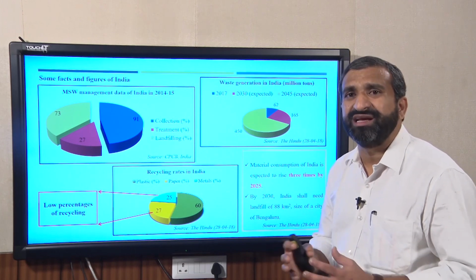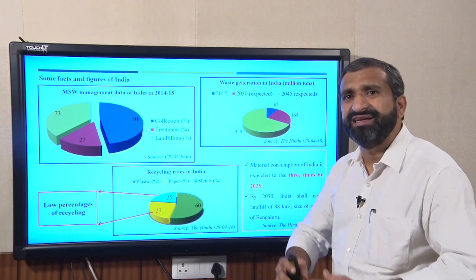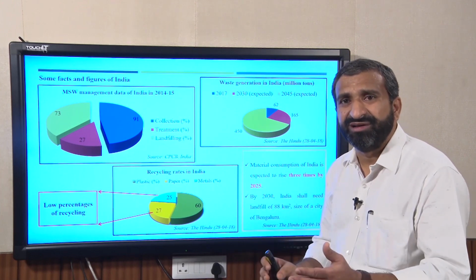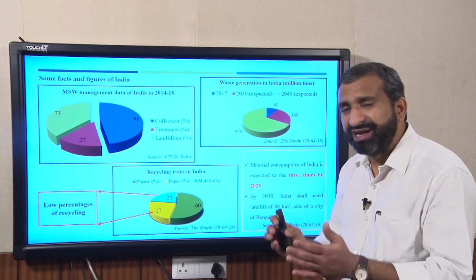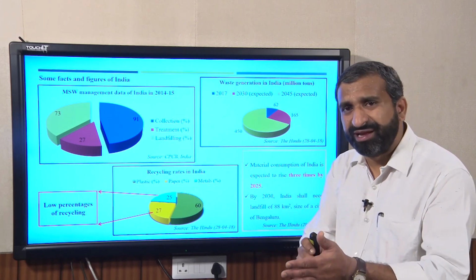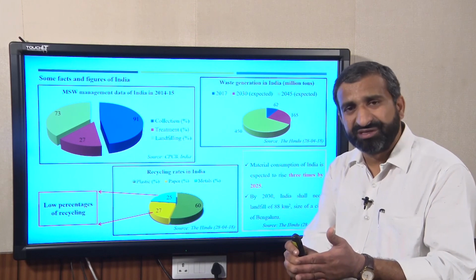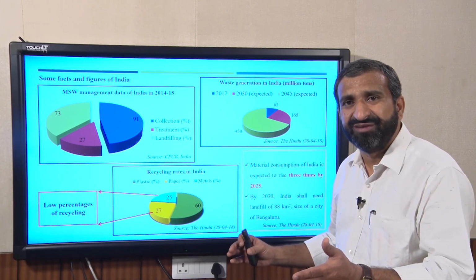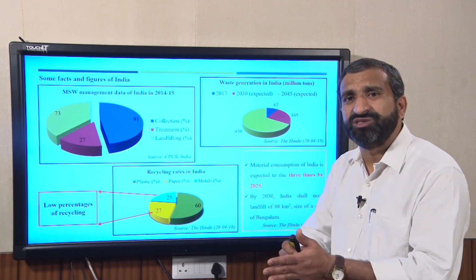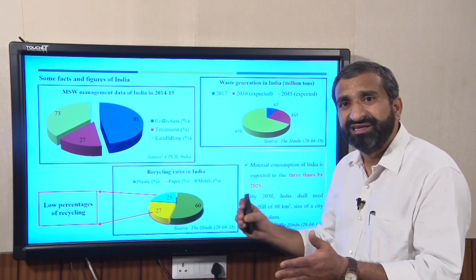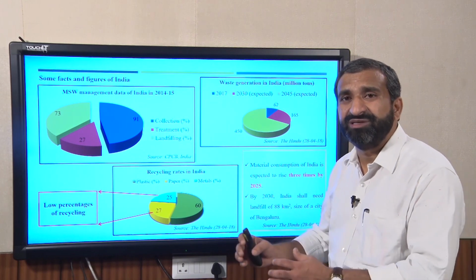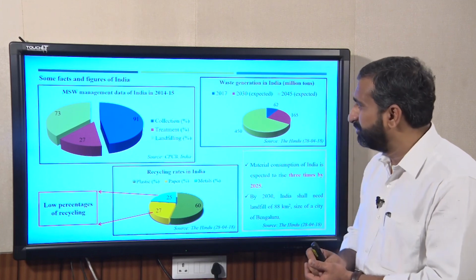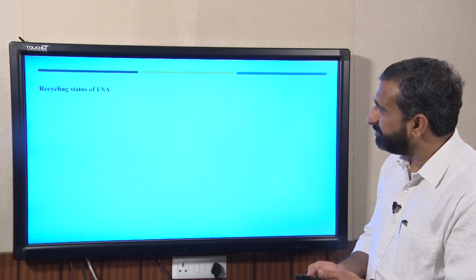focus on more recycling, especially recycling or treatment at household level or community level, because if you can do it in both ways, whether at household level or community level, not only can we reduce the size of the landfill site, but we can also reduce the cost of collection and transportation. That is one of the most costly processes in municipal solid waste management.